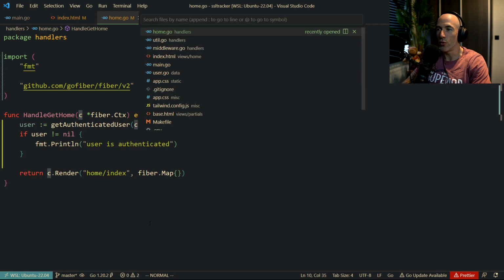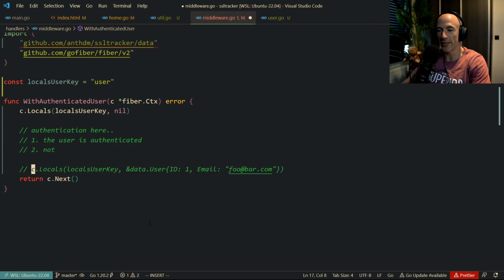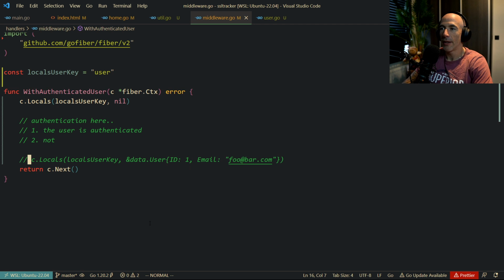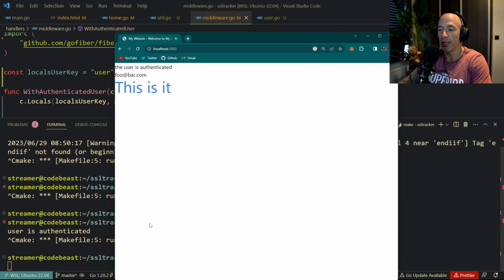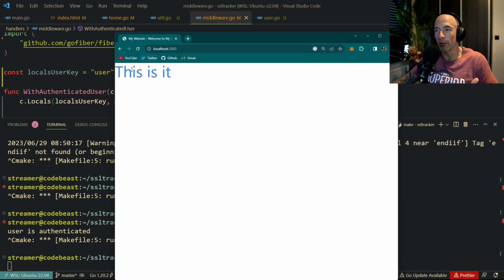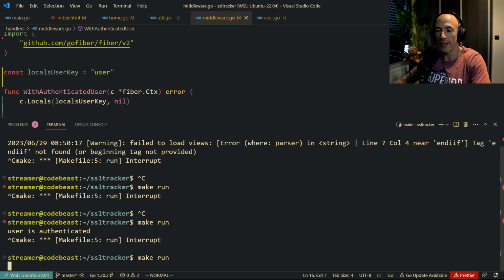But if we go to middleware, right, and we're not going to set this thing, it's going to be null. What's going to happen is, of course, I need to make run here each time. You see here, the user is gone, and then we don't see any logging out because he's not authenticated.